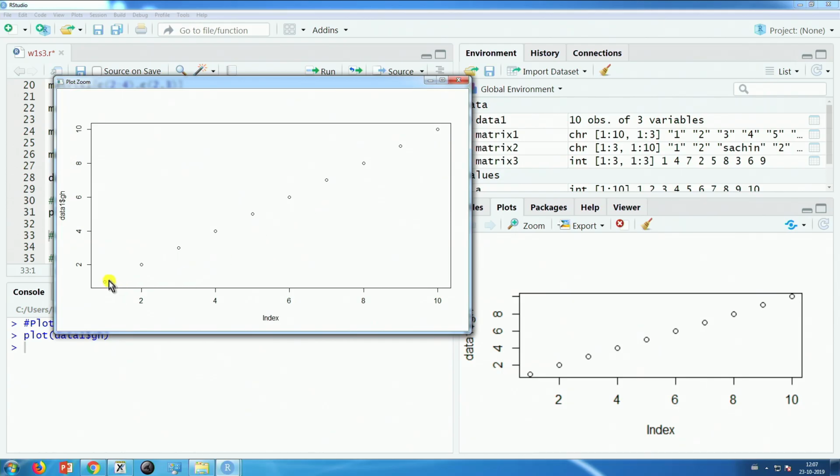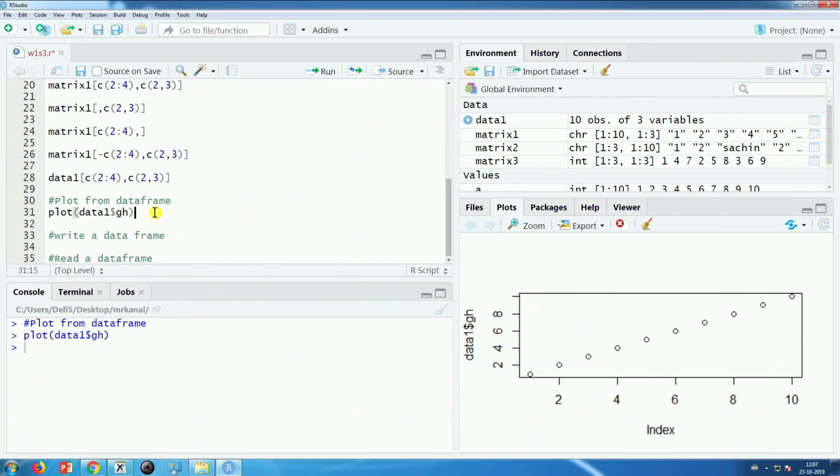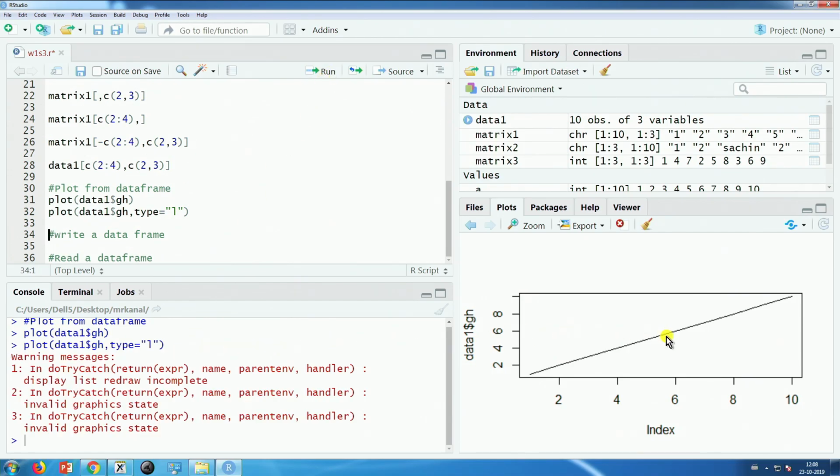So, dotted lines have been printed, and you can plot something else also, you can plot the line curve also. All that you have to do is plot data$GH, probably type equal to L, and if I run this, you will get a line curve. There are certain warning messages. If it is something which you cannot understand, you have to think a little bit whether it has some meaning or is relevant, otherwise you can ignore it as well. So, I get a very basic line curve.